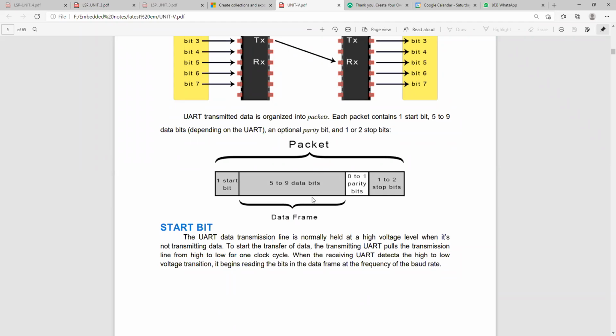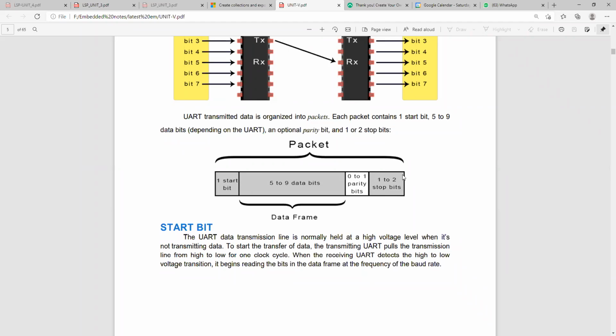So you are sending data. How much data are you sending? 5 to 9 bits of data. That data we call a data frame. The data frame always contains data. Before sending the data frame, first you should send the start bit. After that you give the data frame. After that you give the parity. If you want odd parity or even parity, based on this you give the parity bits. After that, the stop bit.